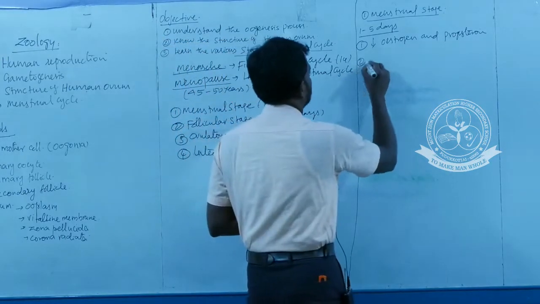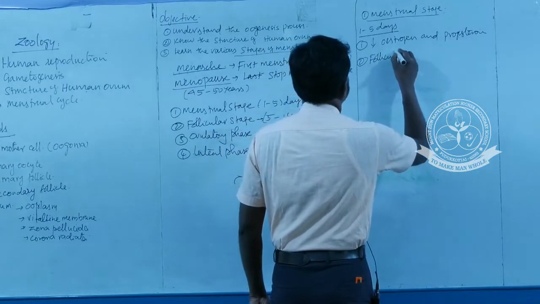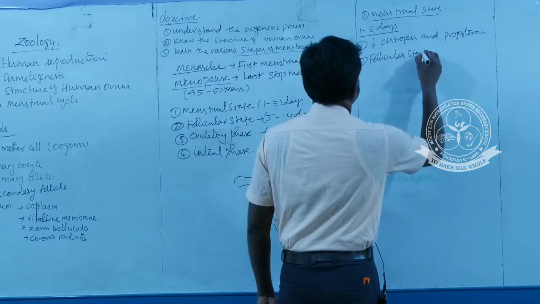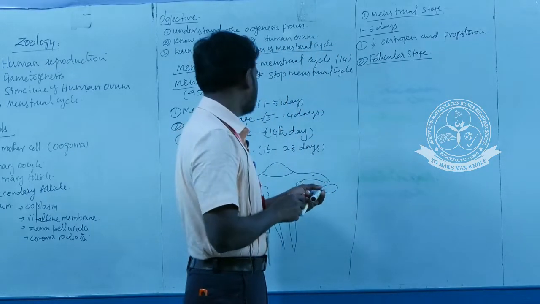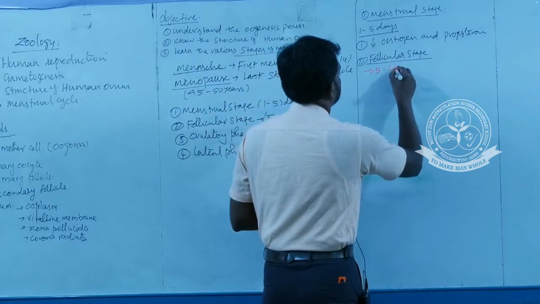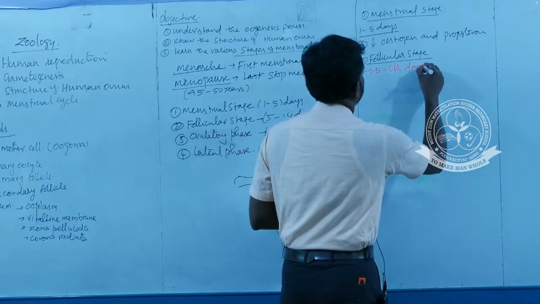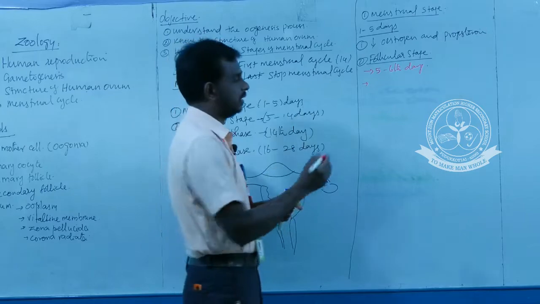And the second stage, what is the follicular stage? The follicular stage begins on the 5th or 6th day of the menstrual cycle. Which hormone stimulates this stage?